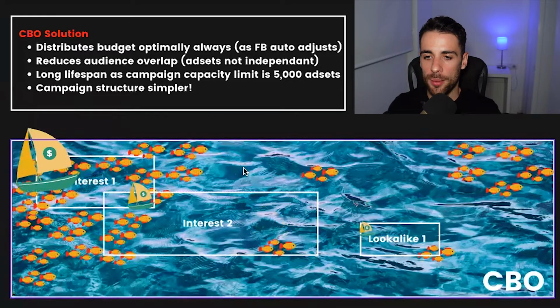The CBO campaign is going to distribute your budget optimally always. Like I said earlier, one day to the next. If things change, it is going to move the budgets up and down between the different ad sets based on what it is seeing within its machine learning. Okay, so let's look at that here. So we have